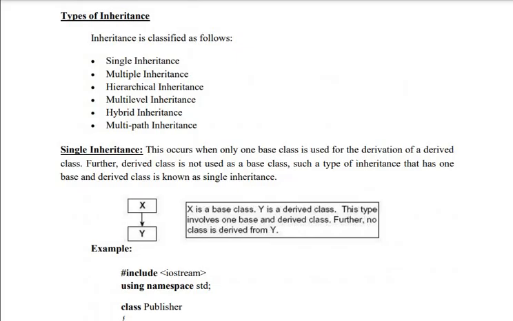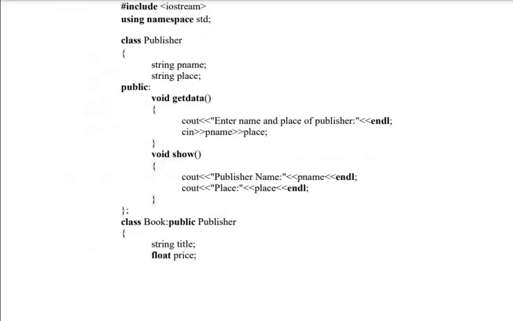So what are the types of inheritance? Single, multiple, hierarchical, multi-level, hybrid and multi-path. Single: one class is created from another class. One base class and one derived class. Look at this. The class name is publisher. I have p name and place. Inside I have member functions get data and show. From publisher, book is created. Class book colon public publisher. So here the base class is publisher and derived class is book.